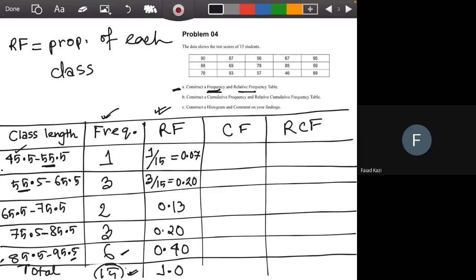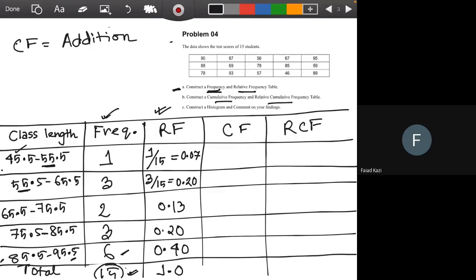Next is cumulative frequency and relative cumulative frequency, and that is the answer of B. Cumulative frequency is the addition of frequencies up to a certain class.